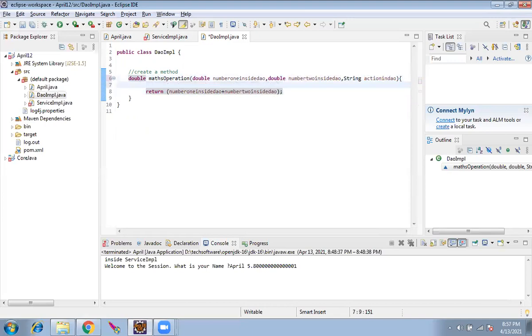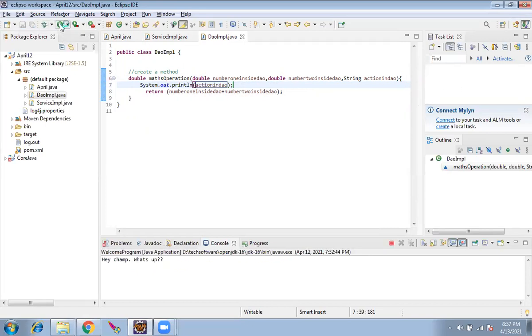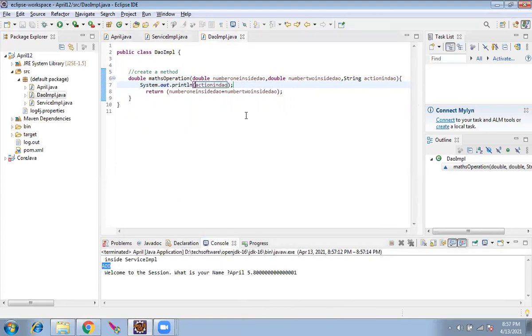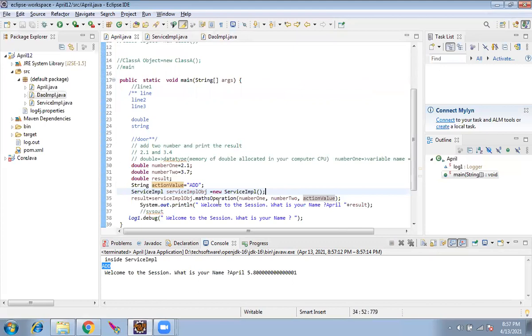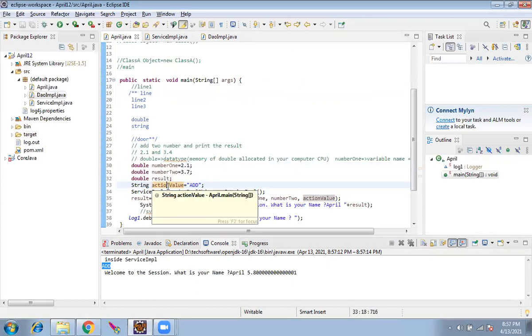Now I will print the incoming value, whatever has been sent. Now I run it. Add, it has come up here, right? Do you follow? So the third variable I have declared as a string, add. We'll come to these data types later, no worries. For now, just try to understand the flow. We have created a string as add.